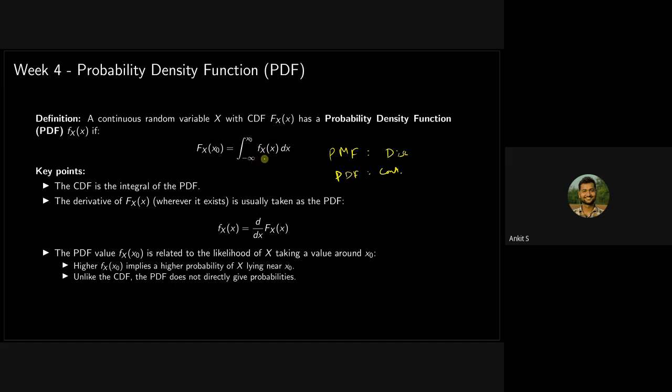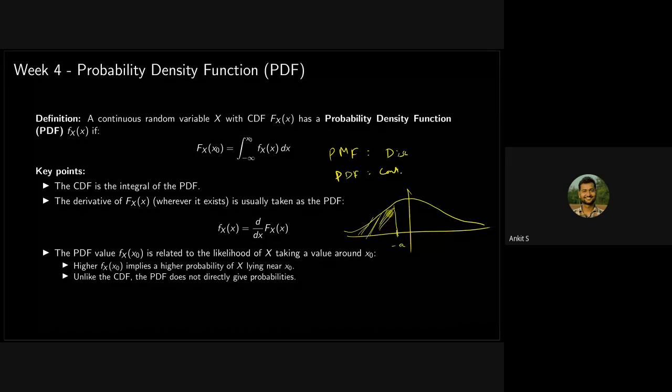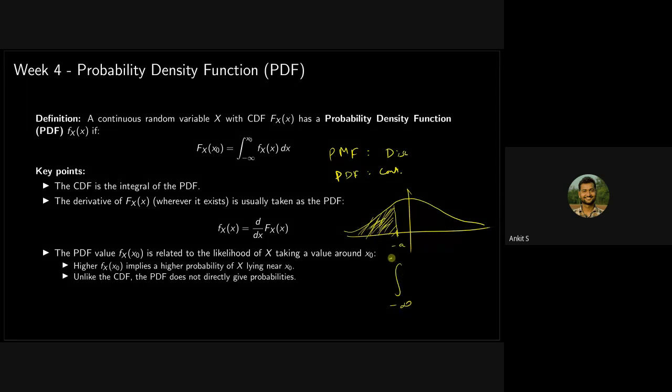This is the CDF expressed in terms of the PDF. Suppose you take the example of a normal distribution, standard normal. What is the CDF for this? Suppose you are calculating the CDF at this point, minus A. Then it will be this area. How do you calculate this area? You integrate the PDF function from minus infinity to this point, minus A. This is how you get the CDF. So the CDF is the integral of the PDF, and the derivative of the CDF is equal to the PDF.